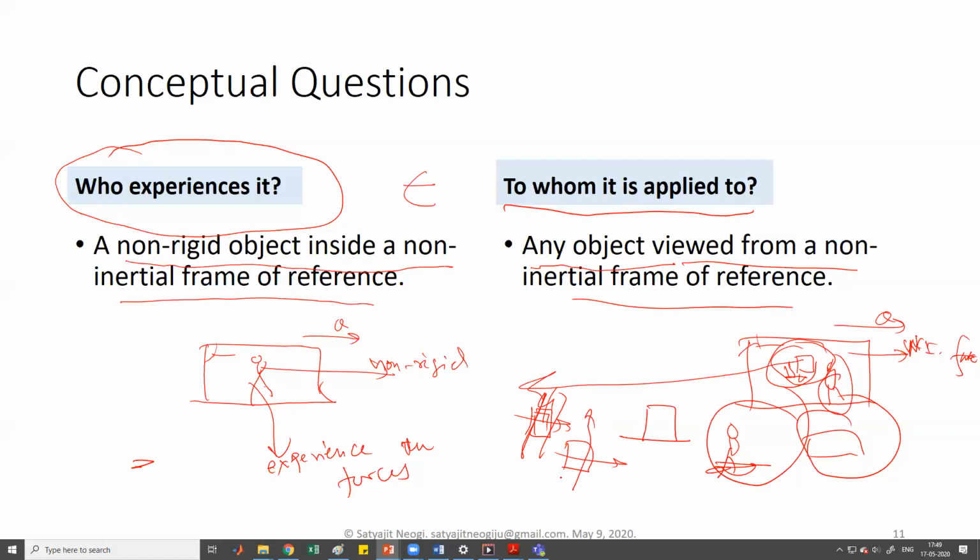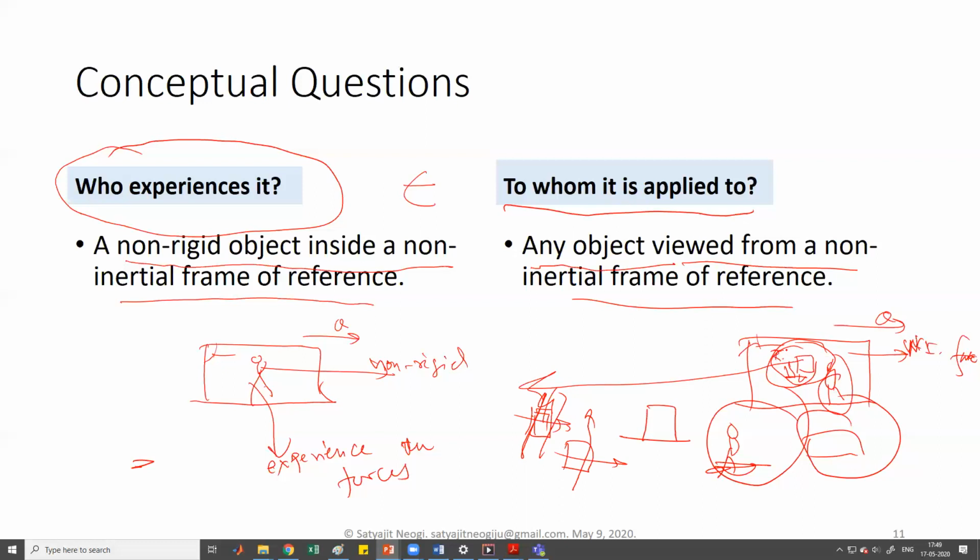So that's what I mean. It doesn't have to be a non-rigid object. It can be rigidly attached to the bus.